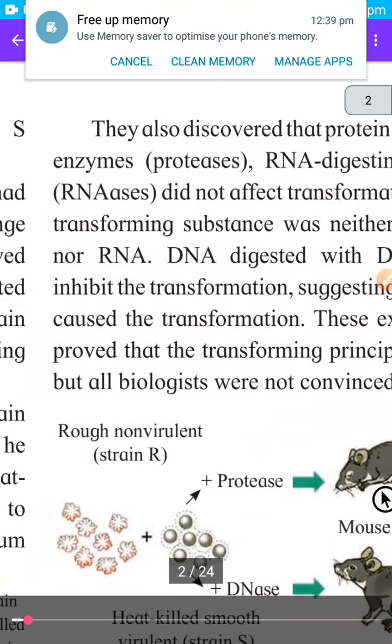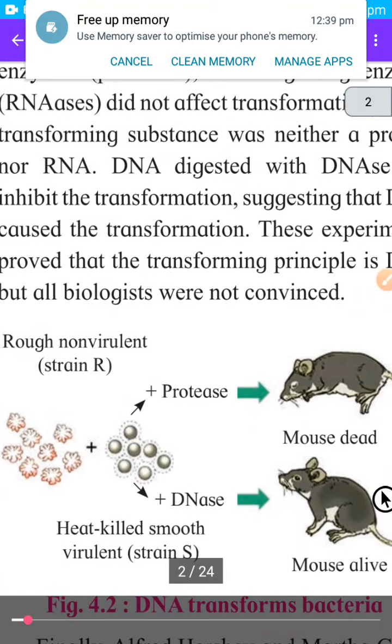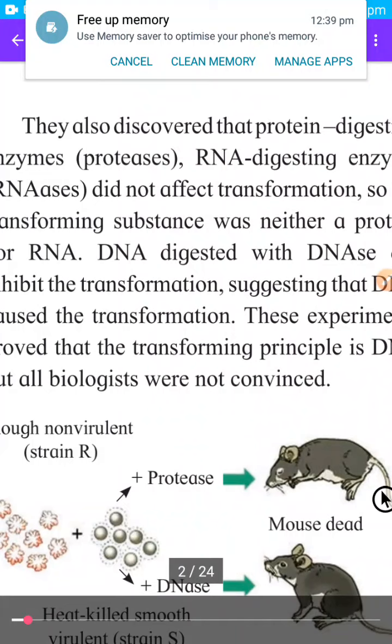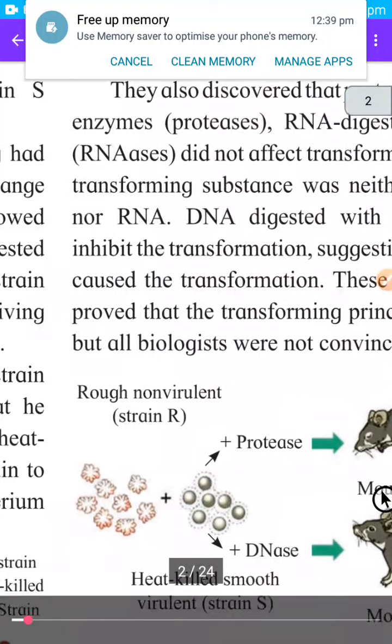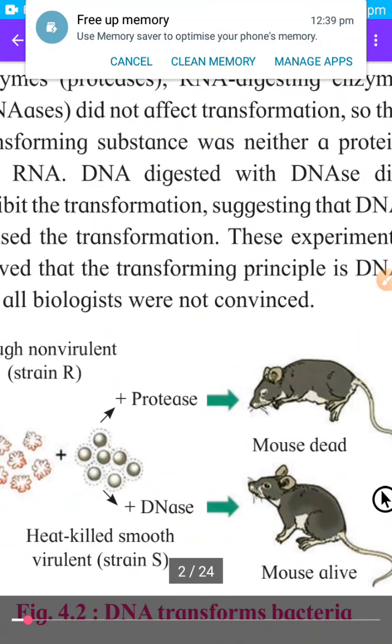So from this they came to know that protein and RNA do not affect this transformation of R type into S type. This shows that DNA is responsible for this transformation.